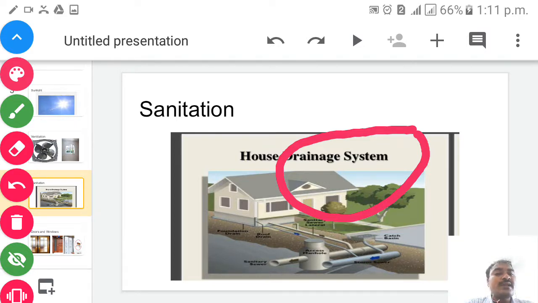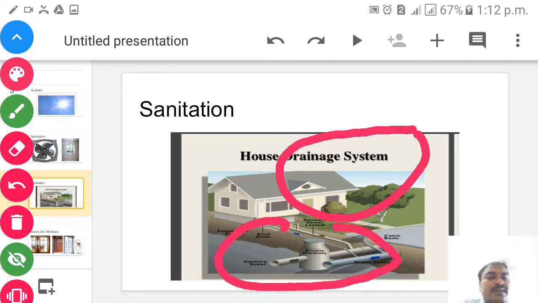Nowadays, sanitize means what here? Nowadays, during this COVID period, we have to sanitize our hands every day because it will protect us from germs, isn't it? And as well as the drainage system, we may have seen, children, here all this water is going on there. What is this water known as? Nothing but the drainage water. It has to go outside and join the other flow of water, so that our home should be free of bacteria, mosquitoes and other kinds of germs which are very harmful to our life, children. So for that reason, sanitation plays an important role to make our home ideal.